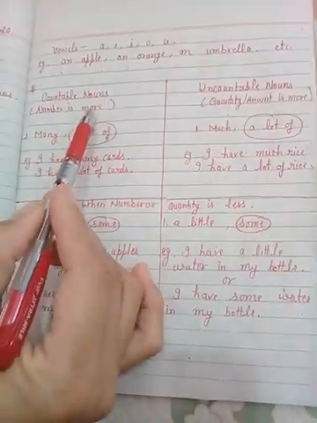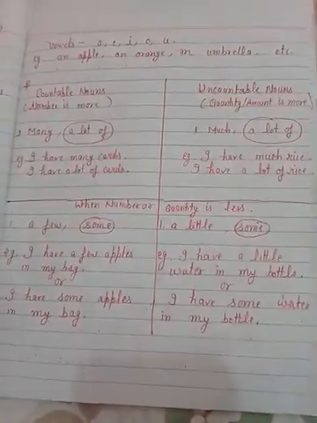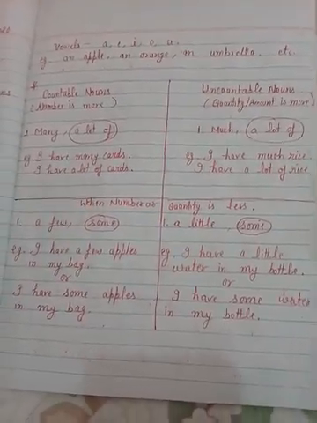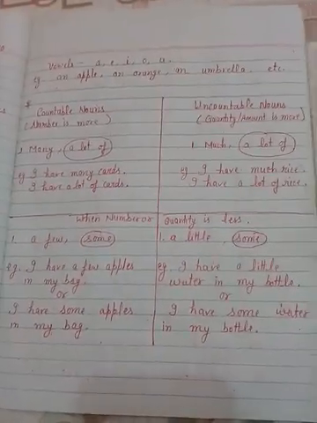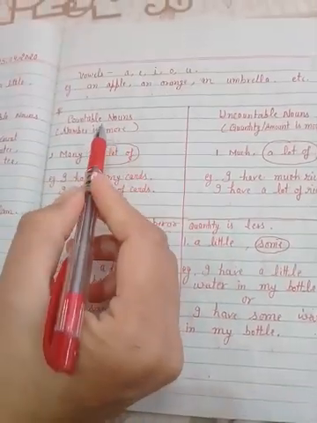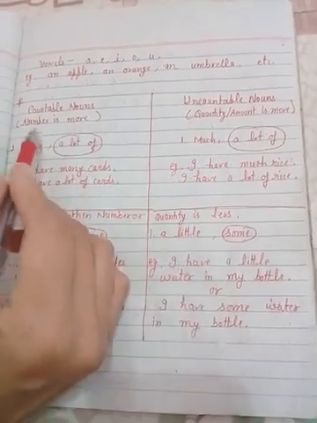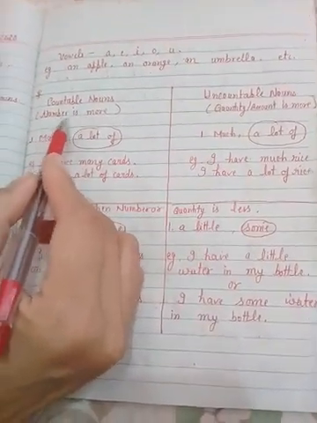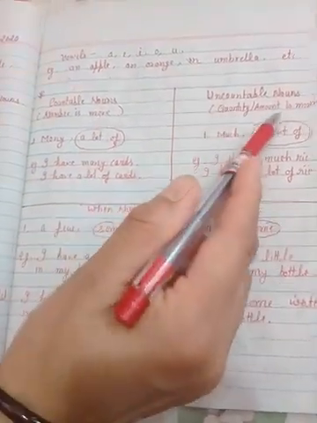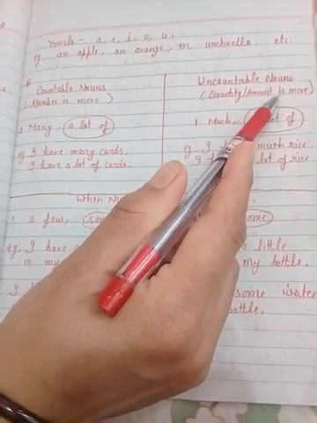Now we will learn about the use of some, many, much, a lot of, a little, a few, and any with the help of countable nouns and uncountable nouns. See here, I have written: number is more, and amount or quantity is less.